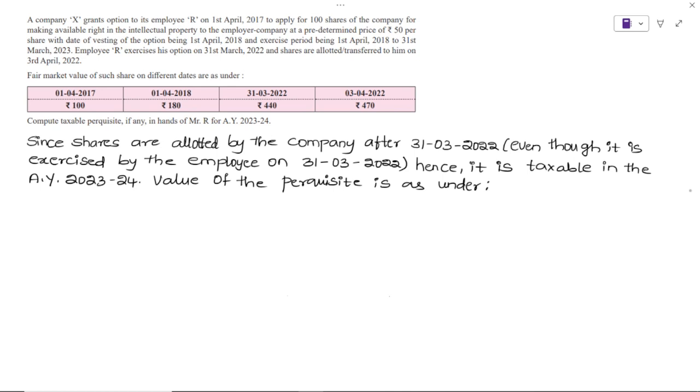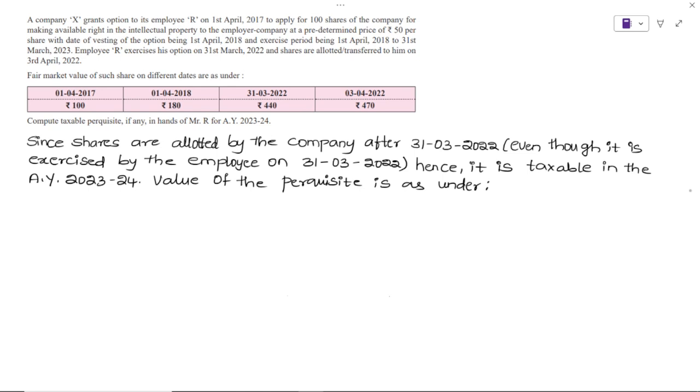April I feel allotment was done. I'll just see the date and then tell you. Yes, on 3rd of April 2022, the allotment was done. So when allotment was done, you got the shares. Now you enjoy the benefit. So it should be taxable.